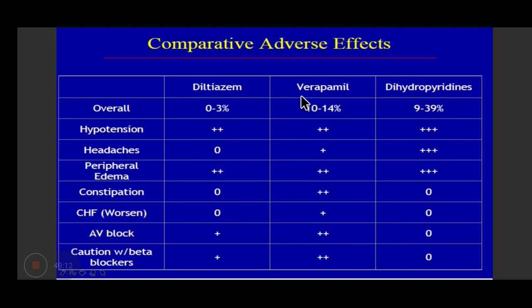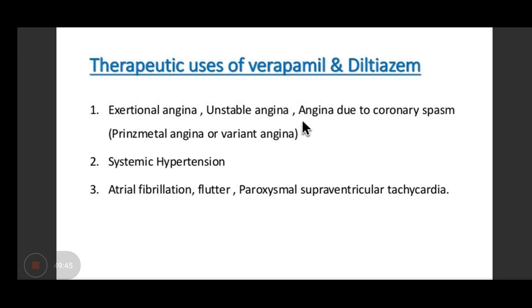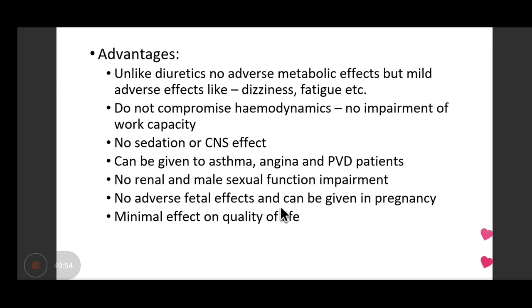Adverse effect profile of these three drugs. Hypotension is mainly seen with dihydropyridines; headaches and peripheral edema are also mainly seen with dihydropyridines. Whereas constipation as well as AV blockade are mainly seen with non-dihydropyridine drugs. We use dihydropyridines for hypertension, Raynaud's phenomena, preeclampsia and coronary spasm. Verapamil and diltiazem are mainly for angina and arrhythmias. For arrhythmias and angina, we go for the non-dihydropyridines.